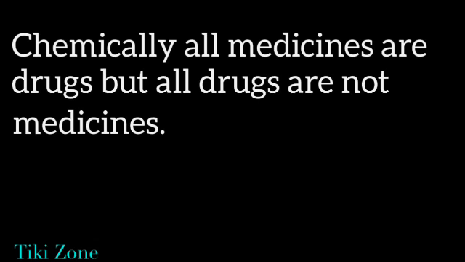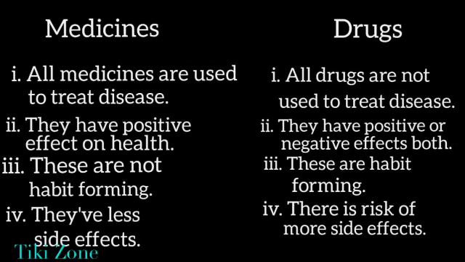Chemically, if we see, all medicines are drugs, but all drugs are not medicines. So, there are some differences between medicines and drugs. Let us see. All medicines are used to treat diseases, while all drugs are not used to treat diseases. Medicines have positive effects on health, while drugs have both positive or negative effects on health. Medicines are not habit forming, while drugs are habit forming. Medicines have less side effects, while drugs have a risk of more side effects.